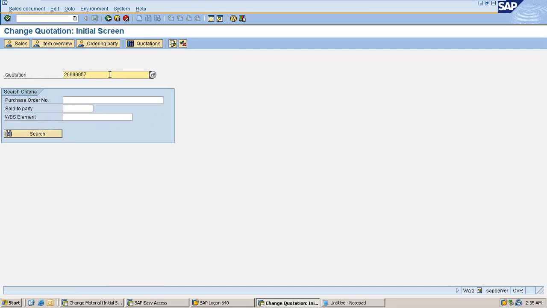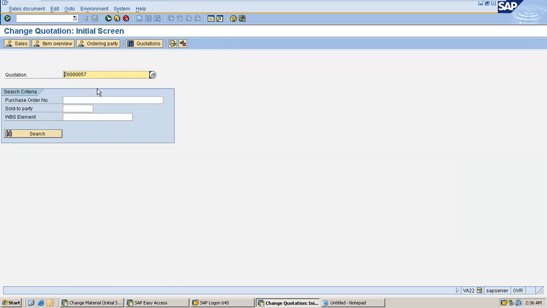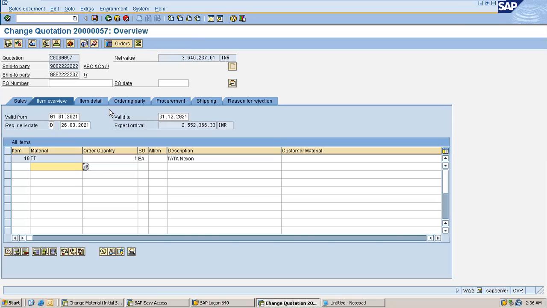So the layer with which the user interacts is the presentation layer, where you give input and see output. So this is the presentation layer. What is happening in the background is, when you try to enter a number, when you try to execute something, let's say you wanted to open a quotation here, the moment you press enter like this, the system checks whether an entry is available for this quotation in the database or not.